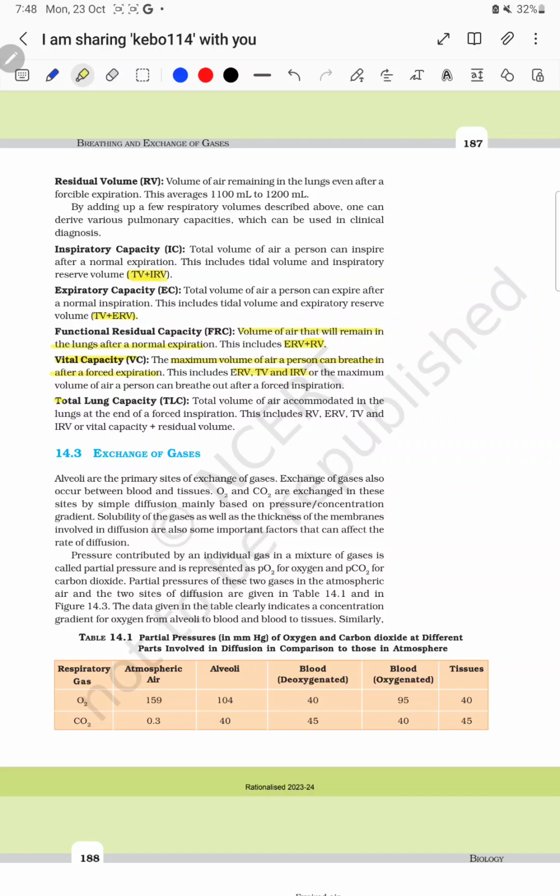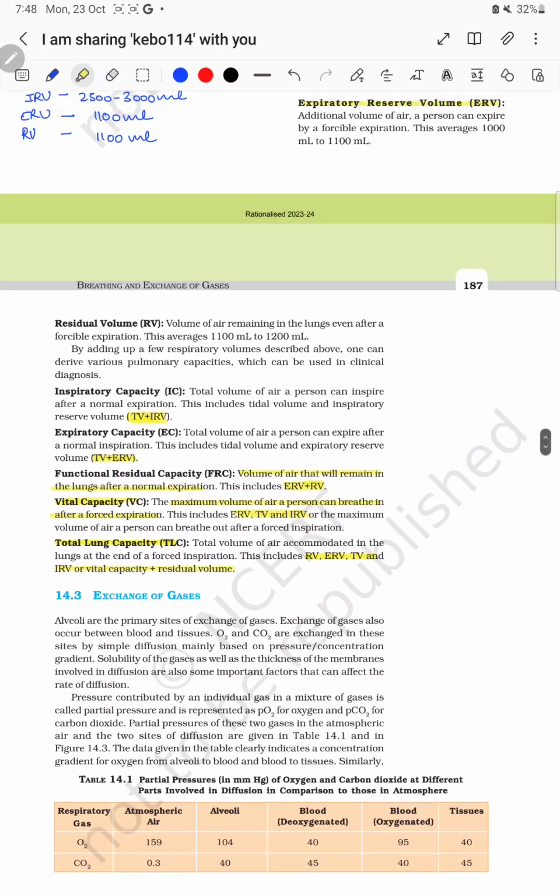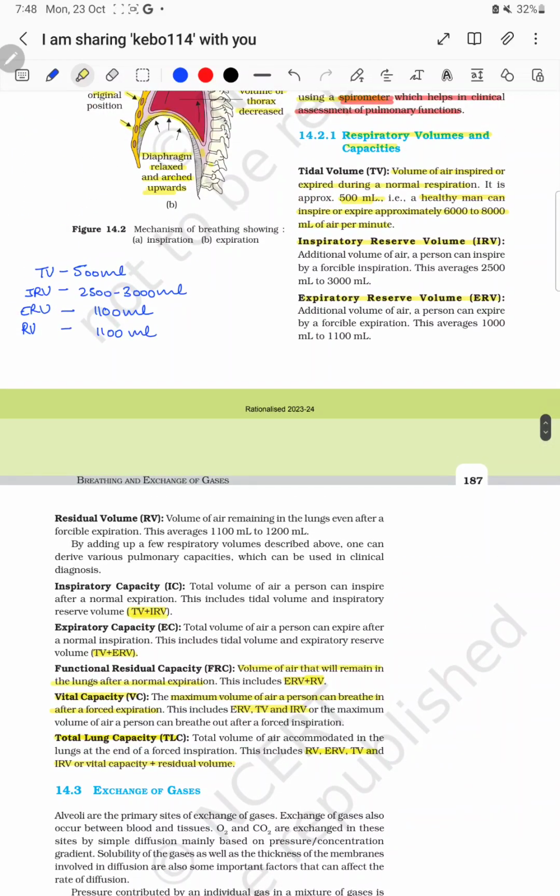Now let's talk about the total capacity of the lung. It is the total volume of air accommodated in the lung at the end of forced inspiration. Okay, so after a forced inspiration, what is the amount of air that is present in the lungs? It includes RV, that is the residual volume, expiratory reserve volume, tidal volume, and inspiratory reserve volume. So I hope you have understood the respiratory volume and capacity.